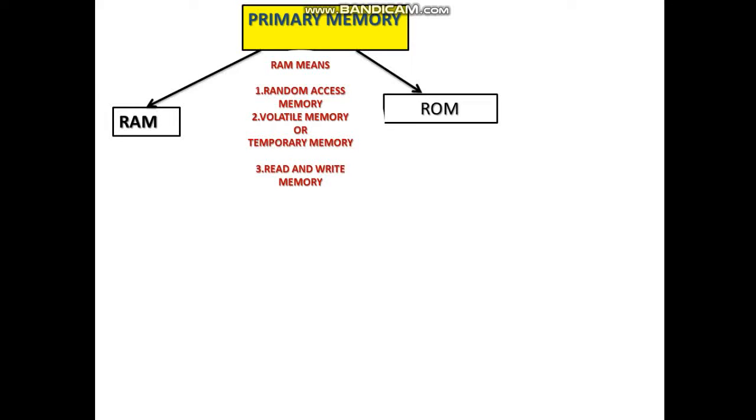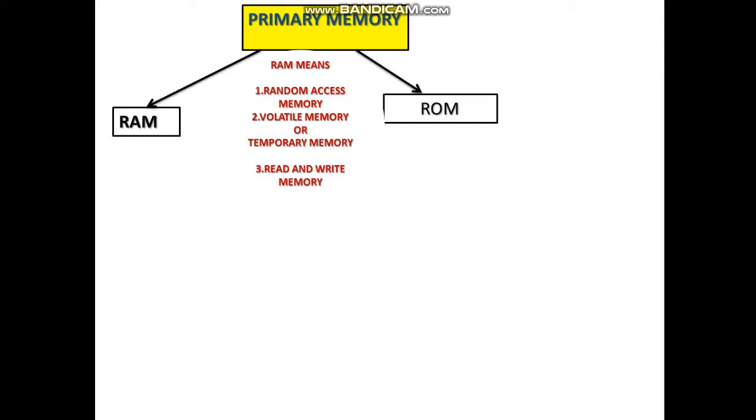Now we go to primary memory. What are the types of primary memory? RAM and ROM. What is RAM? RAM means random access memory, and it is called volatile or temporary memory and also called read and write memory. Random access memory means here we can use it randomly, so it is called random access memory. Volatile memory means here the data are deleted when the computer is switched off. Then it is called volatile memory or temporary memory.